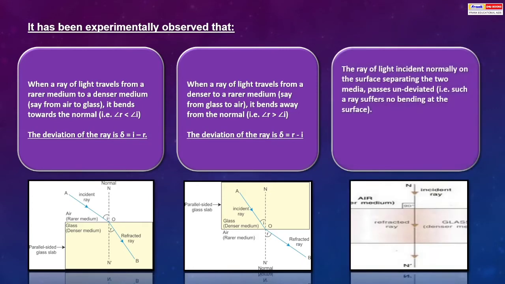The ray of light incident normally on the surface separating the two media passes undeviated. That is, such a ray suffers no bending at the surface. If the angle of incidence I is 0 degree, then the angle of refraction R is 0 degree. The deviation of the ray is 0.